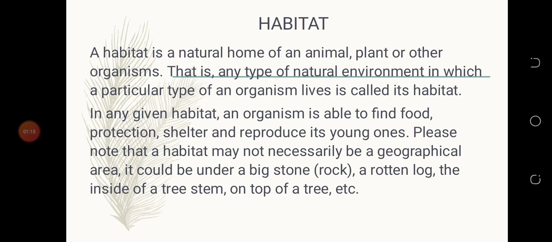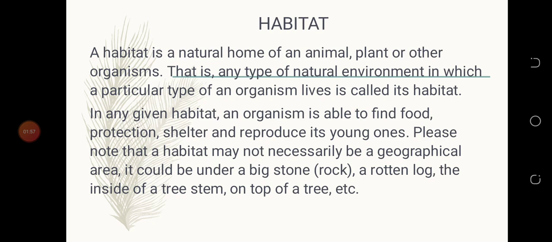In any given habitat, an organism is able to find food, protection, shelter, and reproduce its young ones. So the things which must be seen in a habitat are: one, food, protection, shelter, and reproduction. So a good habitat must consist of food, protection, shelter, and reproduction must take place there.